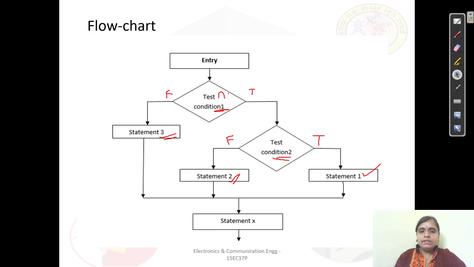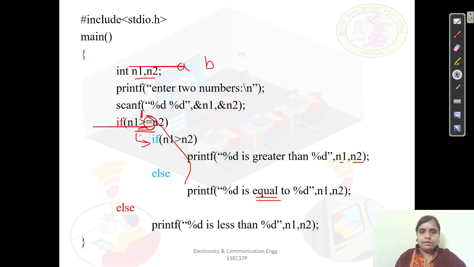Now if both are not true, see this statement here. I have taken if N1 is greater than or equal to N2. So if it is greater, then it goes here, and if it is equal to, then it comes here. What is remaining? If it is not greater and not equal, then obviously it will be lesser. So then it is going to execute the third statement. You can see here else, print N1 is less than N2.